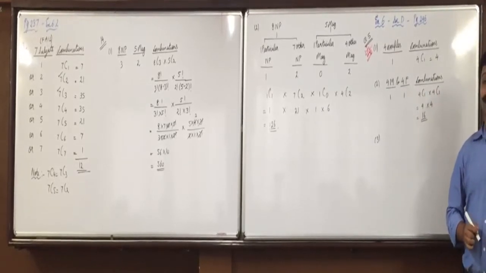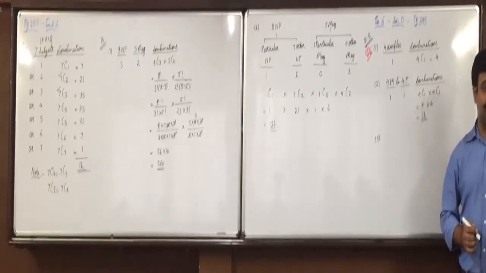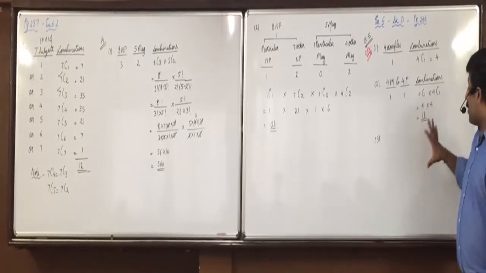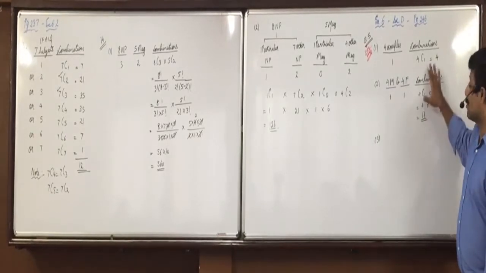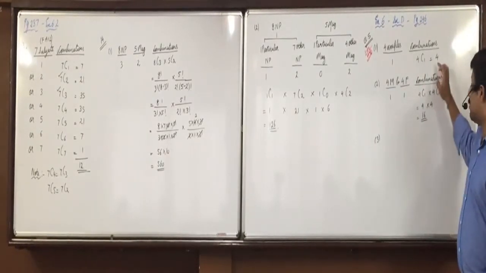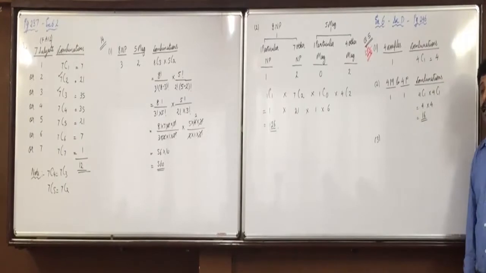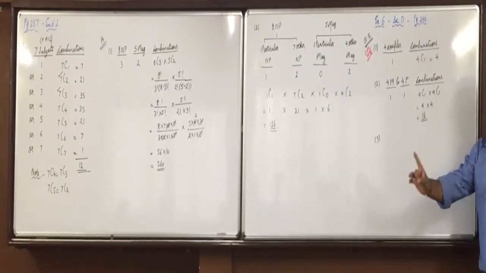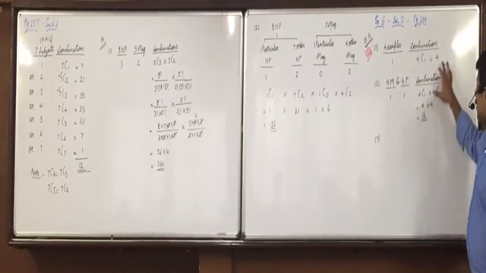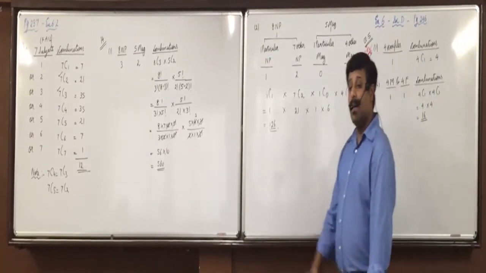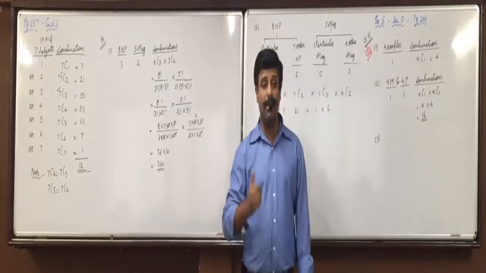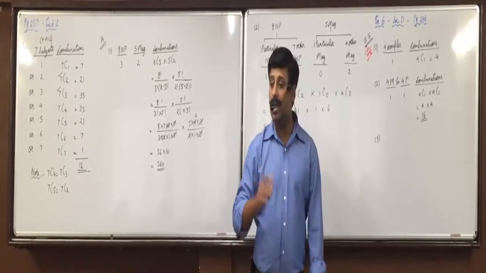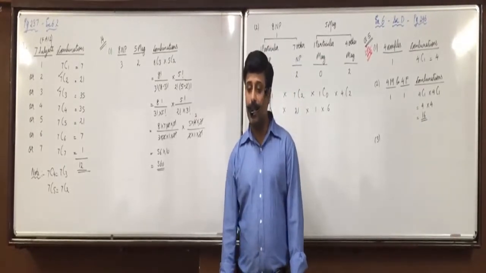Listen everyone. Common sense, which is very uncommon. They are male and female but not husband and wife. 16 minus 4, 12. In total 16 ways they are male and female. Out of that, in 4 ways they are husband and wife. So in the remaining 12 ways we'll get male and female but not husband and wife. Did you understand this or not?